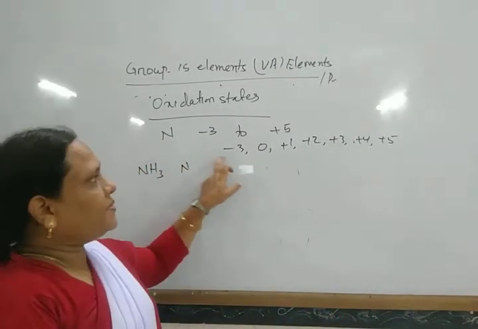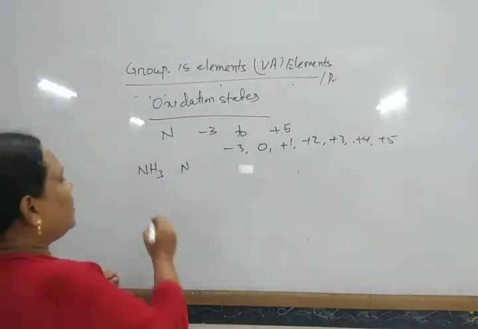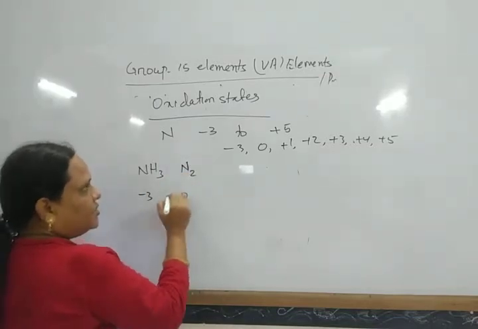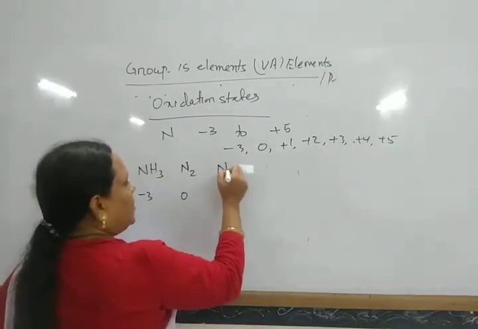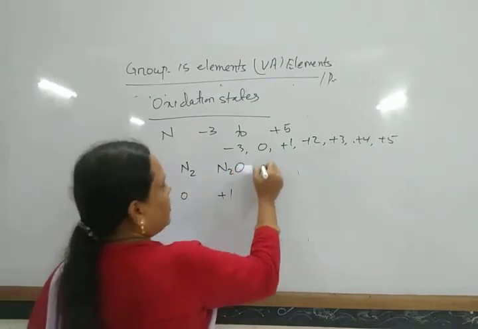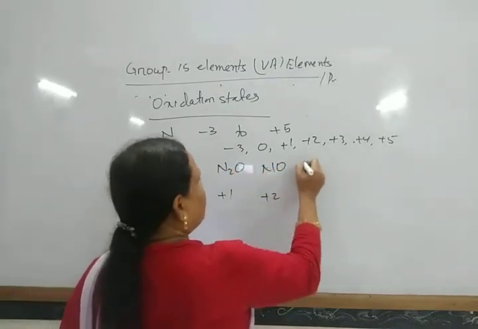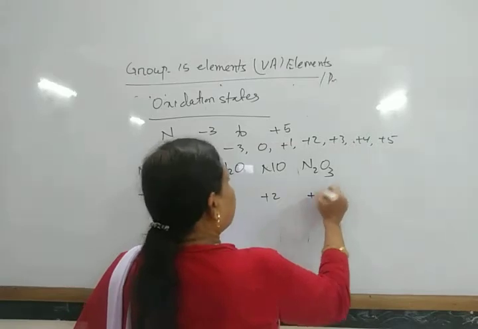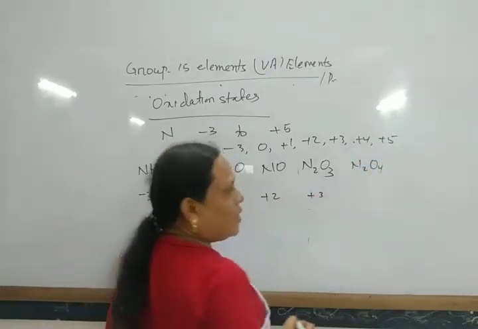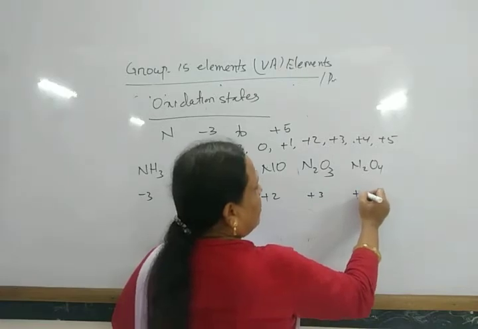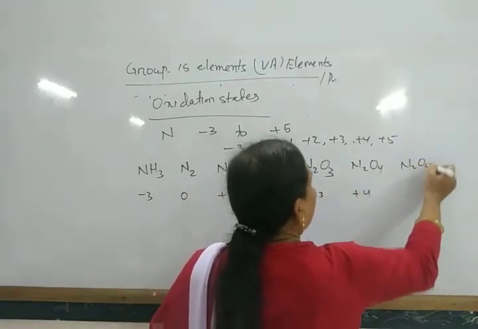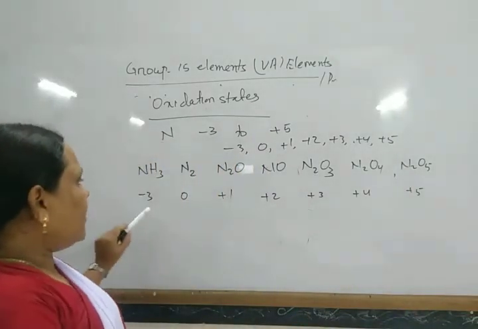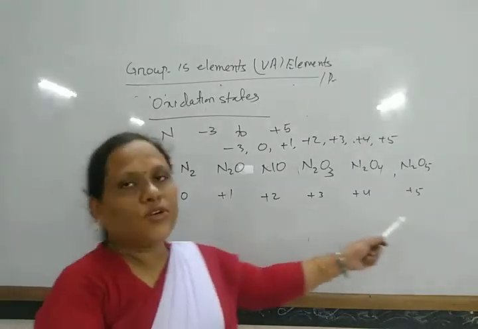So nitrogen can exhibit all these types of oxidation states. Look here: in NH3 the oxidation state is -3, in N2 it is 0. When it forms N2O, the oxidation state is +1. NO, oxidation state is +2. N2O3, here the oxidation state is +3. N2O4 or NO2, here the oxidation state is +4. And N2O5, here the oxidation state is +5. So nitrogen exhibits oxidation states from -3 to +5.